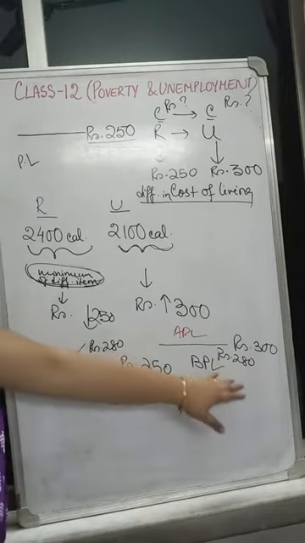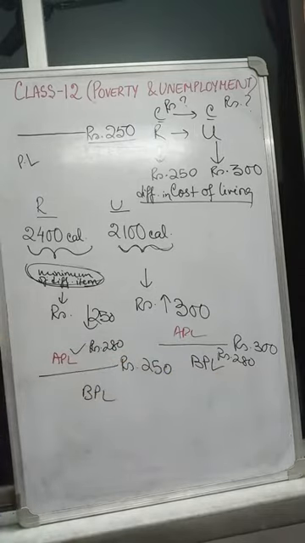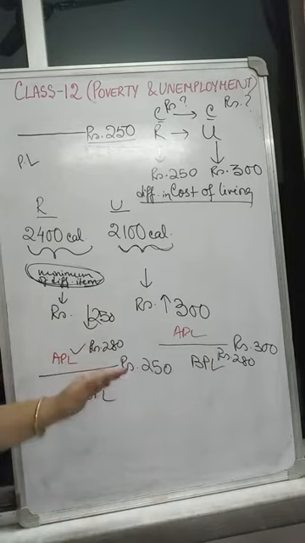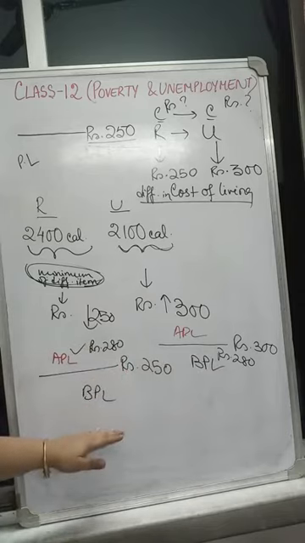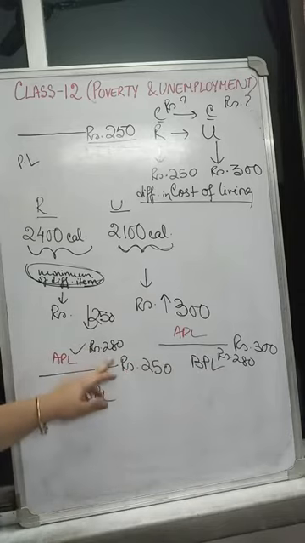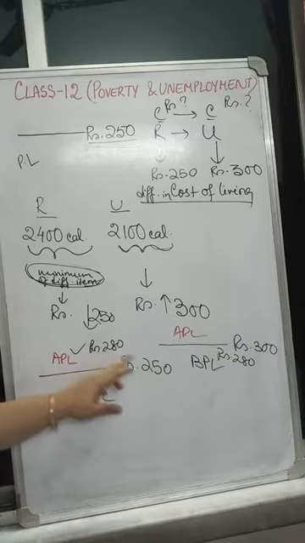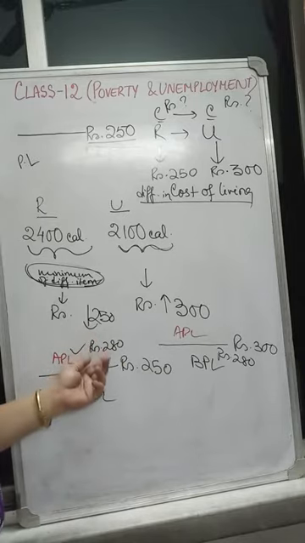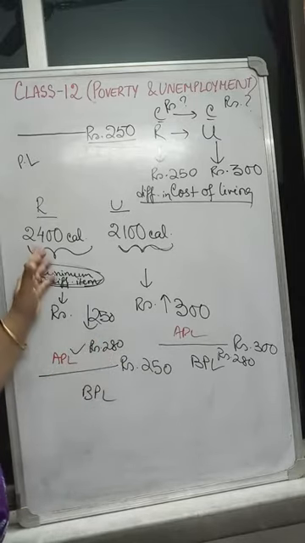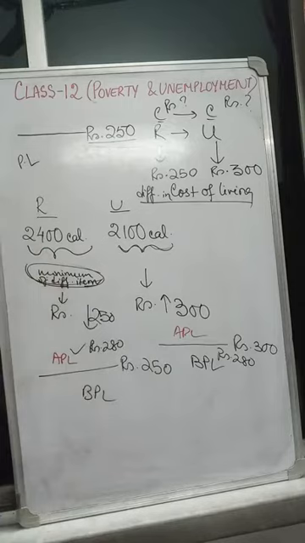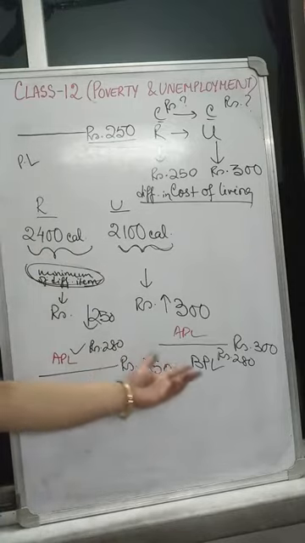But if that person comes to a rural area with that income, he is no longer in the BPL category. With that income, he will obviously lie in the APL because his earning is more than 250. So he can lead a better life over here because he has enough income to at least fulfill the minimum requirement staying in the rural area. So this is the relation we can draw.